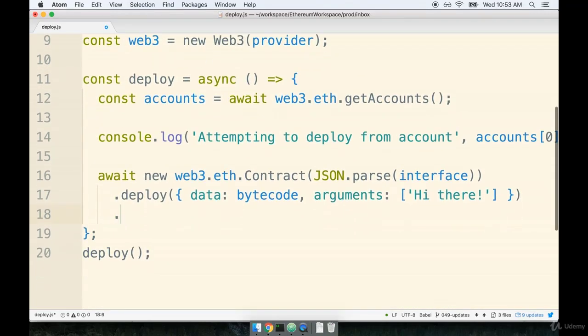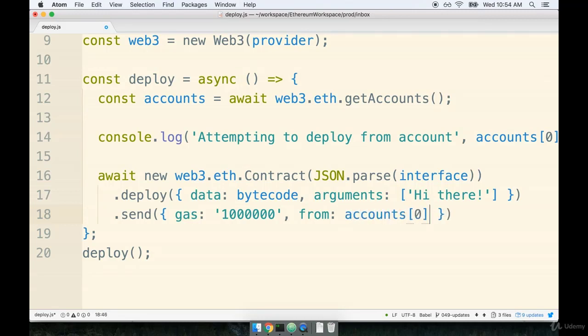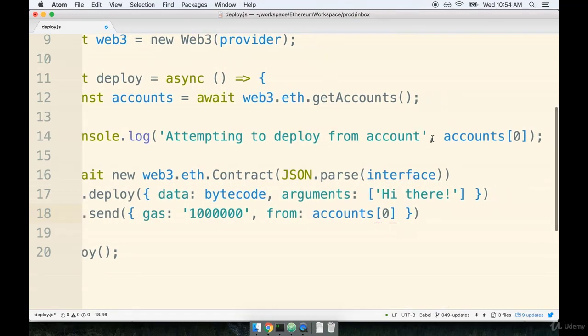And then finally, on the line underneath that, we need to actually send this transaction to the network. So we'll say .send. I'll specify some initial gas to use. We're going to specify 1 million, just as we did before. So I'm going to do 1,000,000 with commas. And remember, I only put the commas in here just to make sure it's really clear to you. Yeah, I'm definitely doing 1 million gas. So I'm going to delete those commas. And then finally, we'll say which account this is going to be deployed from. So from accounts[0]. We are just assuming that the first account in this list is going to be the account that is used to deploy our contract.